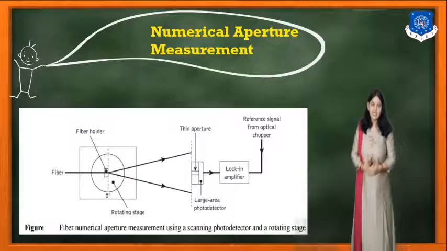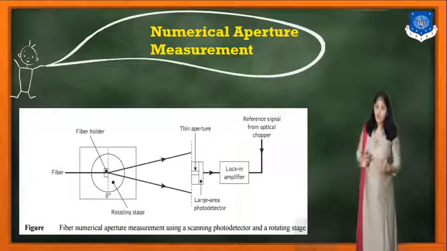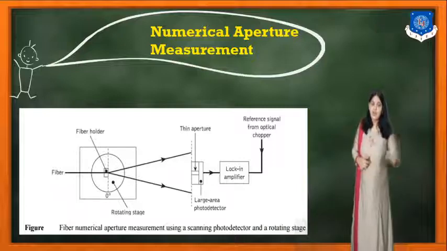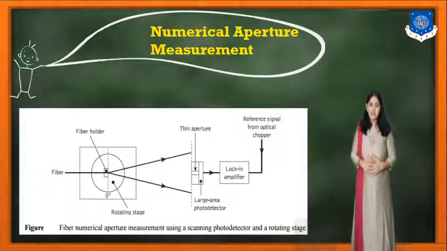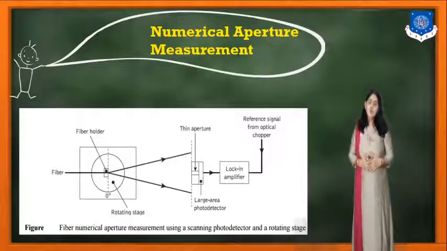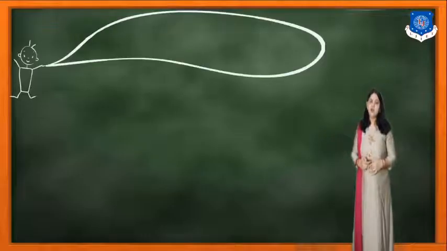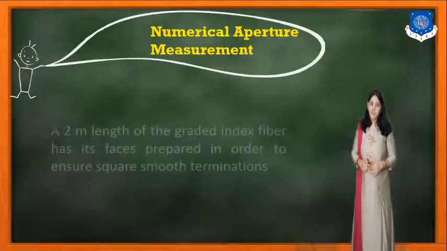So here you can see in the diagram there is a fiber holder. Now in that fiber holder, the fiber is inserted. Now when the fiber is inserted, we can see the beam and we can find out the numerical aperture.